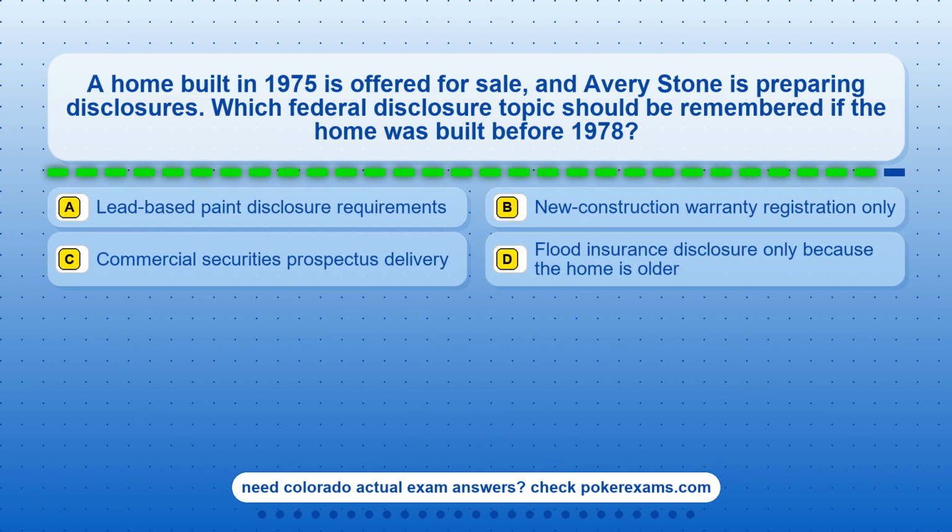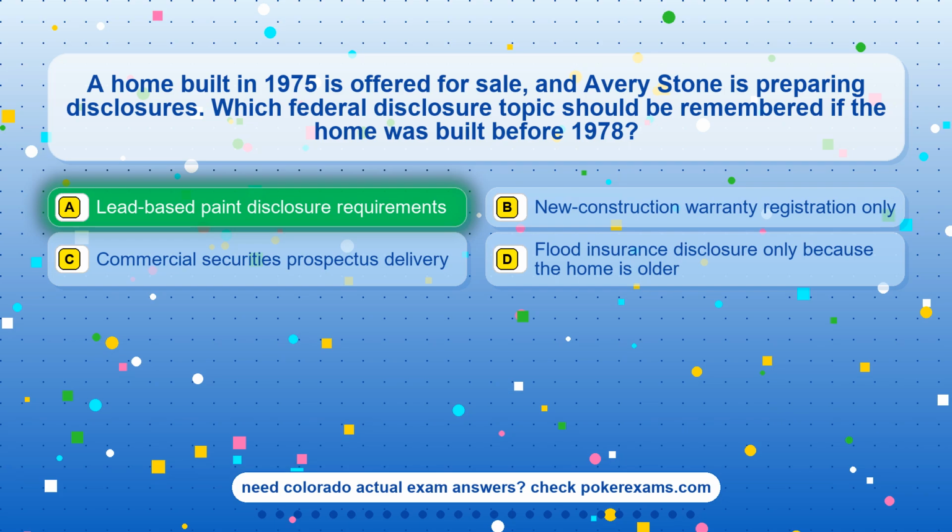Question 21. A home built in 1975 is offered for sale, and Avery Stone is preparing disclosures. Which federal disclosure topic should be remembered if the home was built before 1978? Option A, LEED-based paint disclosure requirements. Option B, new-construction warranty registration only. Option C, commercial securities prospectus delivery. Option D, a flood insurance disclosure only because the home is older.